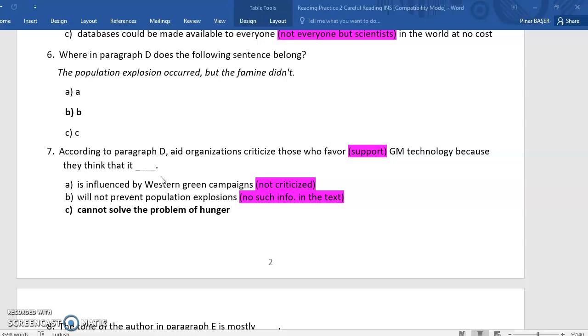According to paragraph D, aid organizations criticize those who favor GM technology because they think that it cannot solve the problem of hunger. Option C is the correct answer. Now let's go back to paragraph D and find some proof.